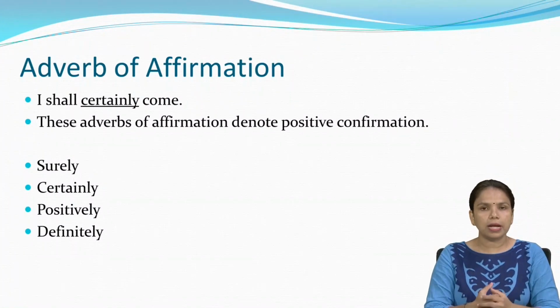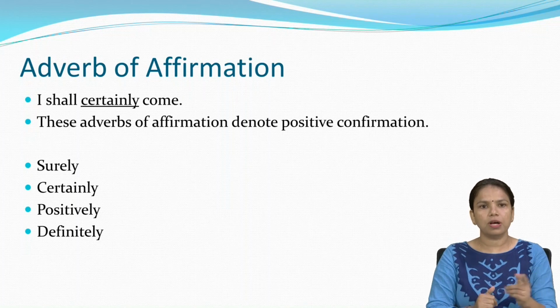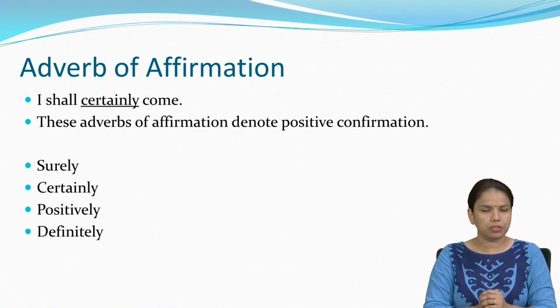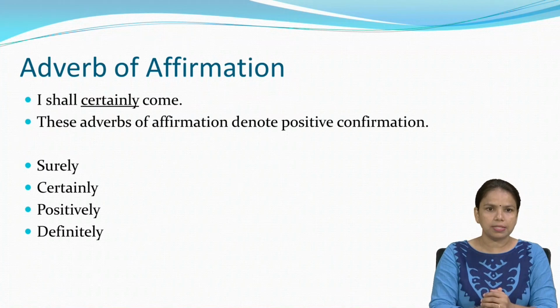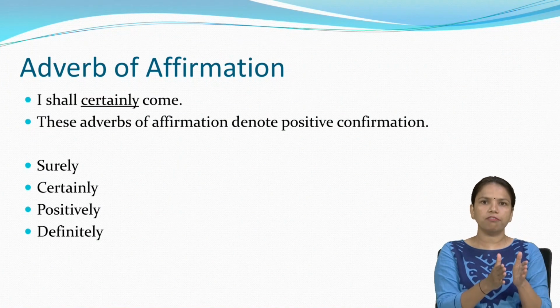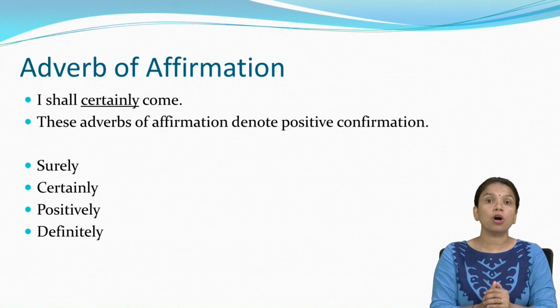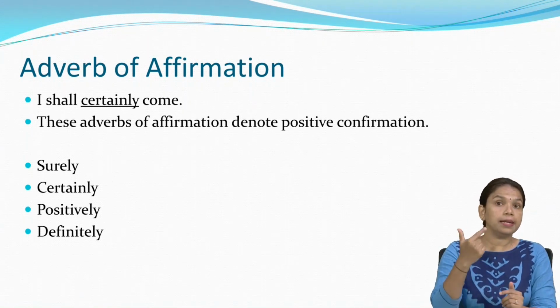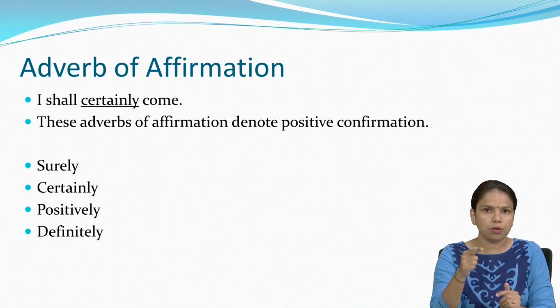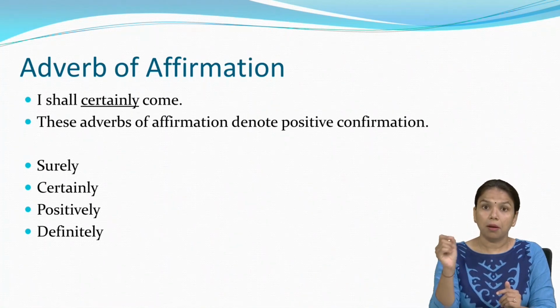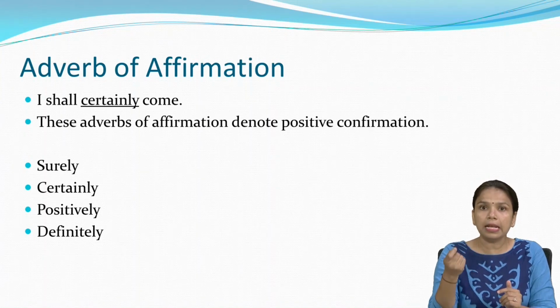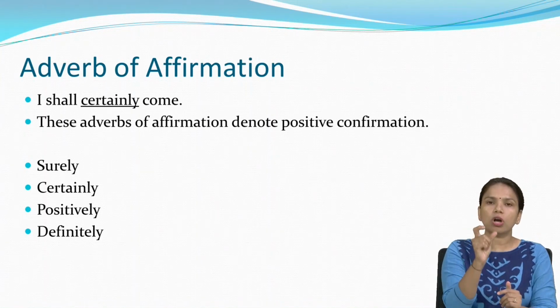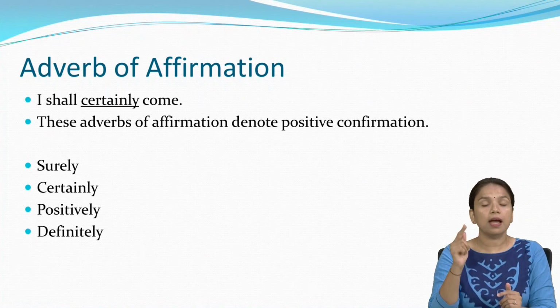Now the last two types of adverbs remain. The first one is adverb of affirmation. Affirmation means a positive answer, right? So this adverb of affirmation mainly denotes positive confirmation, right? I shall certainly come. I shall come. હું આવીશ, right? હું તમારા ઘરે આવીશ. But if I say in such a manner, I shall certainly come. Certainly means ચોક્કસપણે. હું તમારા ઘરે આવીશ જ.